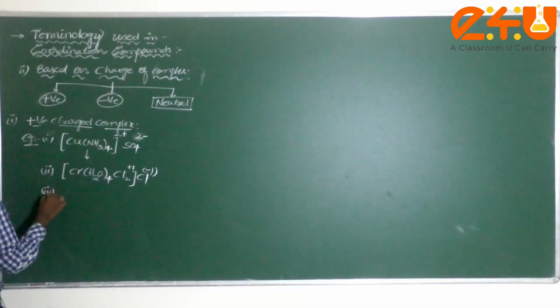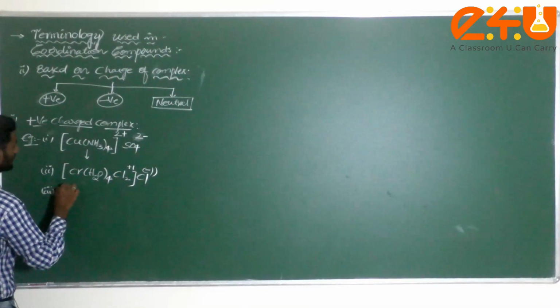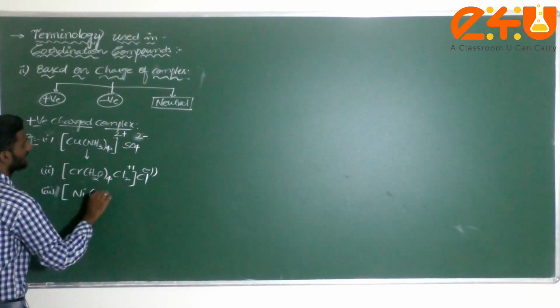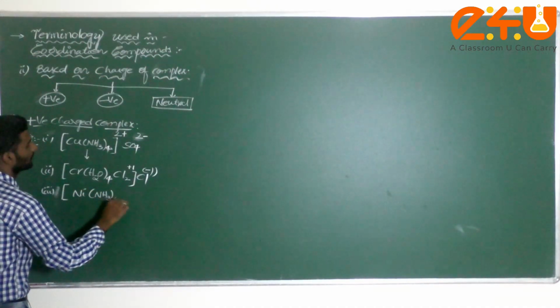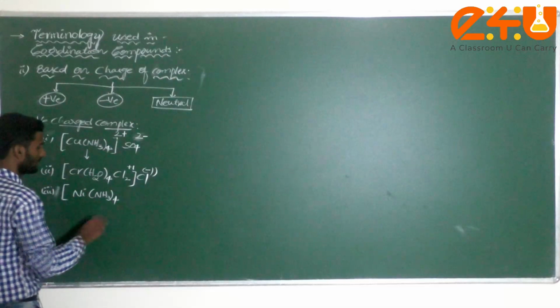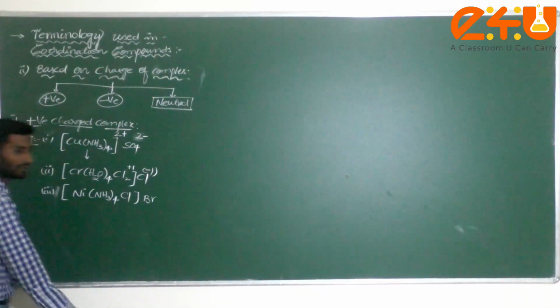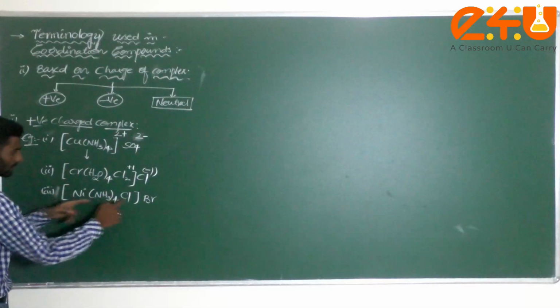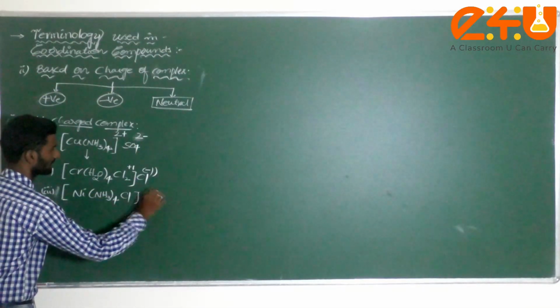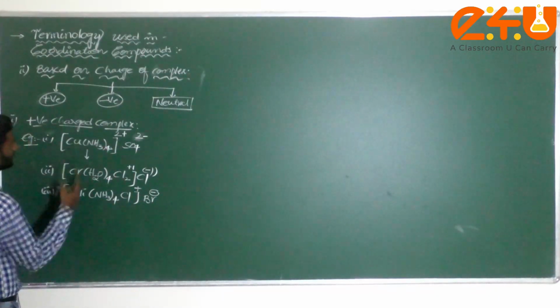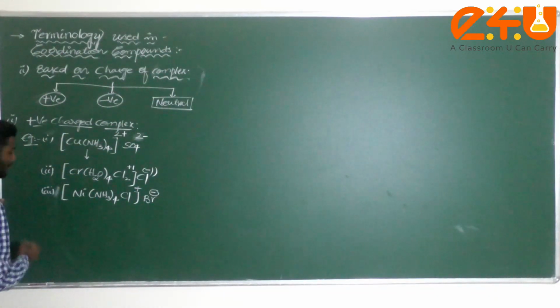Okay, next one. How to write here? One more I can consider: Ni(NH3)4 times, NH3 4 times, and Cl, I can write here outside Br. Am I correct? Just check it. Here Cl, what is the charge, dear student? Minus charge. That means here minus means minus 1. Here plus.